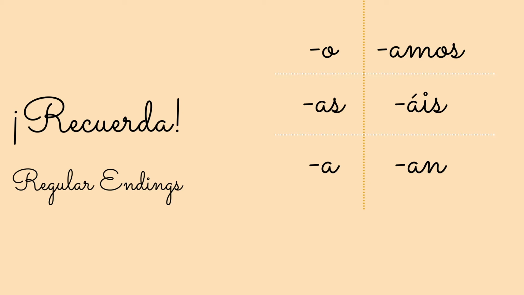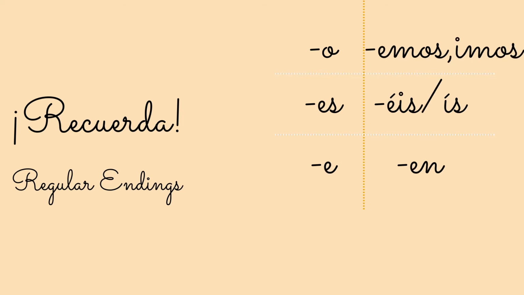For AR verbs, the endings are o, as, a, amos, and an. For ER and IR verbs, the endings are o, es, e, emos, imos, en. When conjugating, you will change both the stem and the ending.